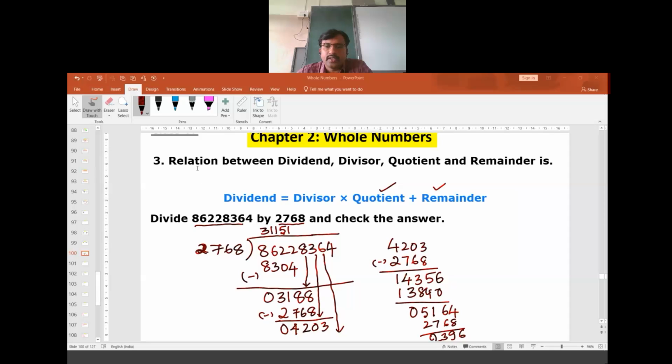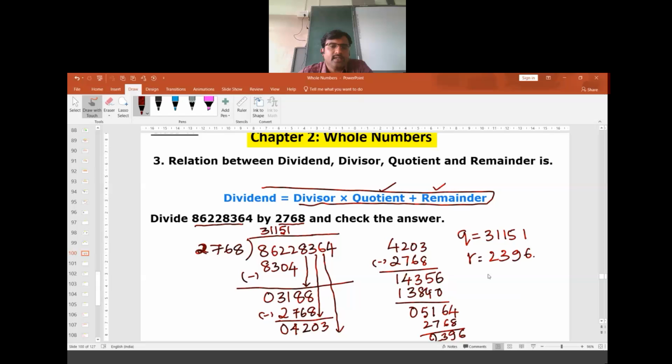In this question, we need to verify. So this particular formula should be used. In this, identify the quotient. The quotient here is 31151 and the remainder is 2396. Rest of the things are known.